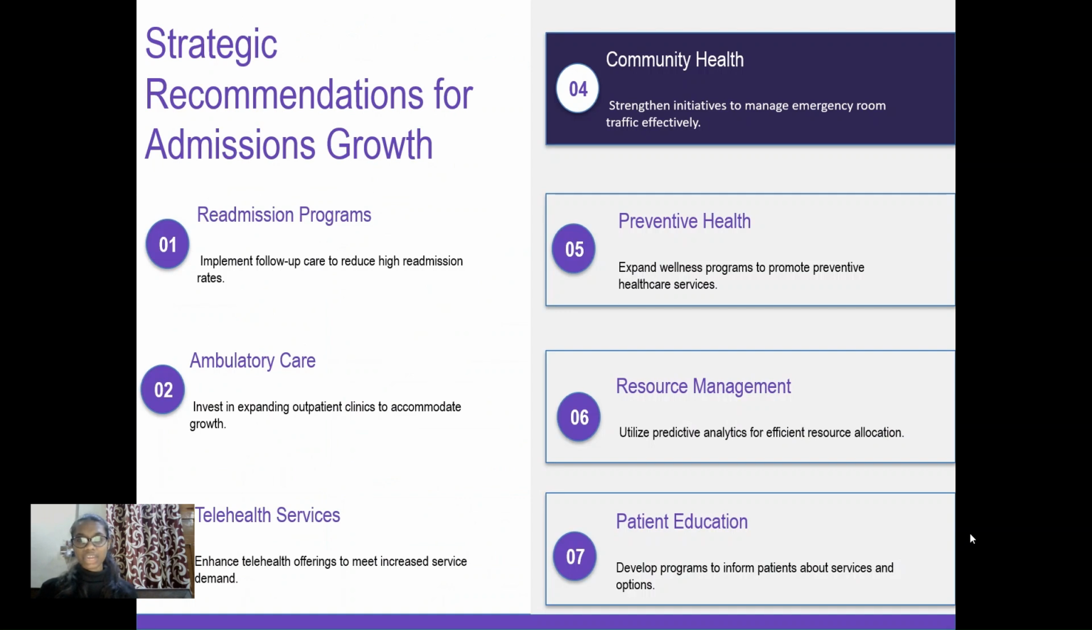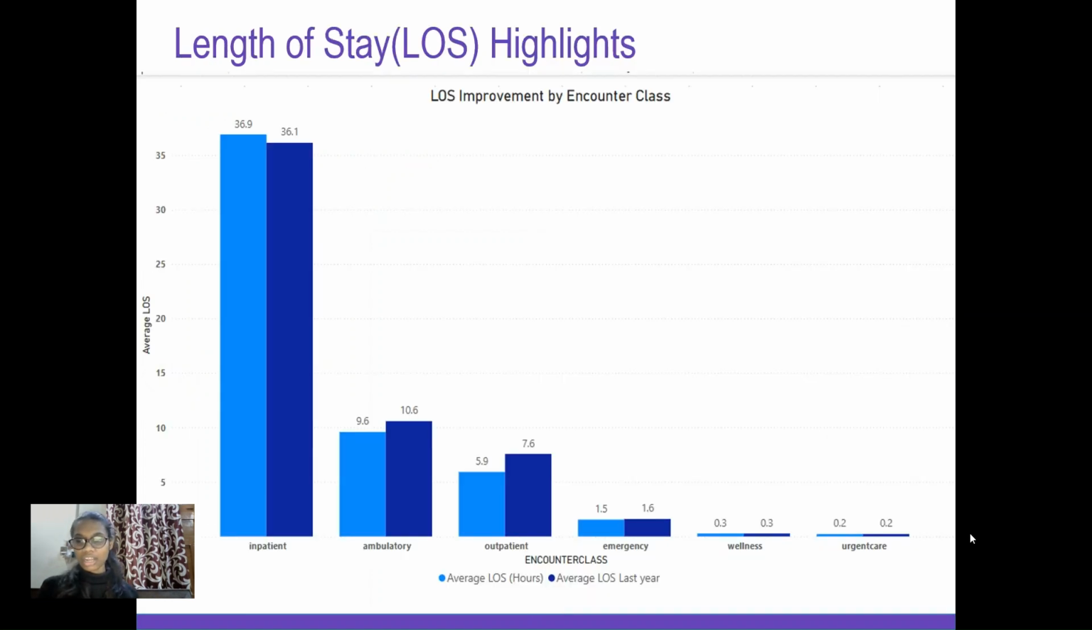We need to think about and maintain the initiative to manage the emergency room traffic efficiently. Fifth, we want to expand our wellness program to promote preventive healthcare services. Sixth is resource management by using predictive analysis. And seventh is patient education, in which we need to develop programs to inform the patient about the services and the options. Now let's dive deep into the length of stay.